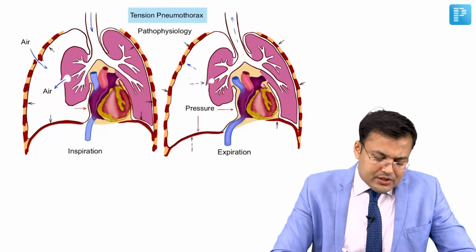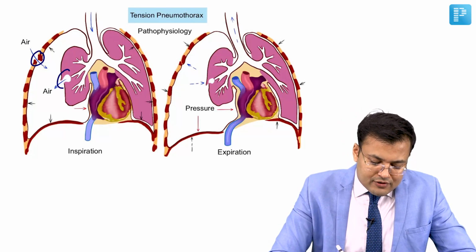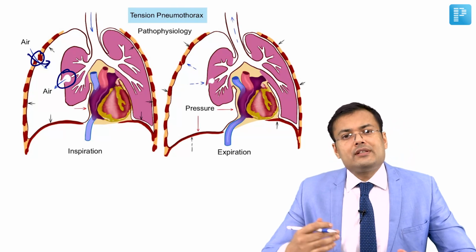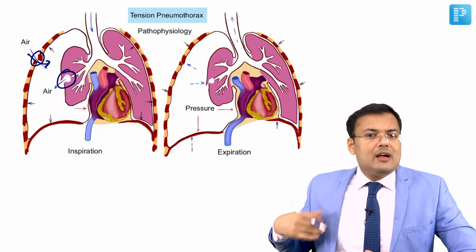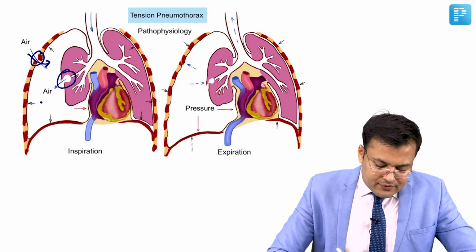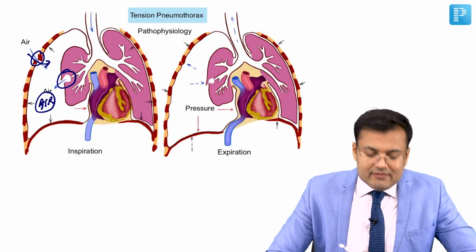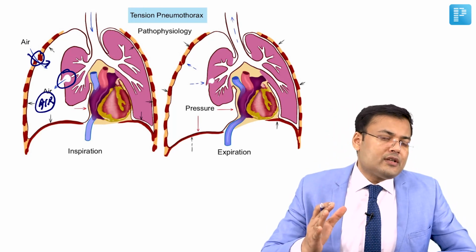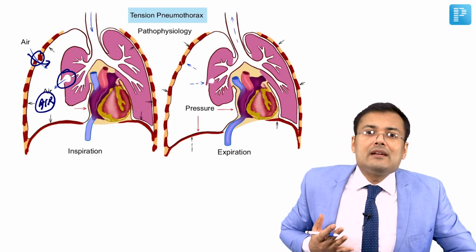See, in patients of tension pneumothorax, there is formation of a one-way air valve. So it's a one-way valve leak. Because of that, the air is forced into the thoracic cavity. And when air is collected under tension, first it is going to compress the ipsilateral lung.